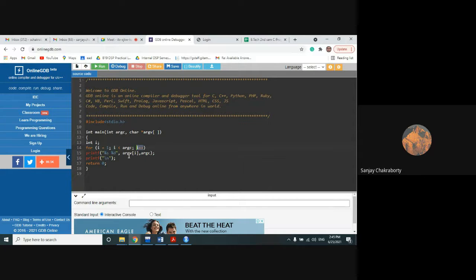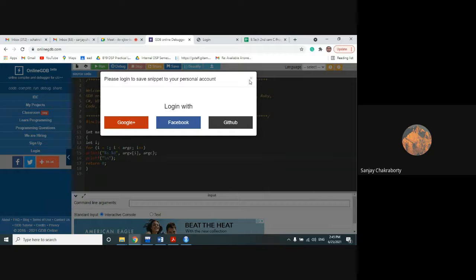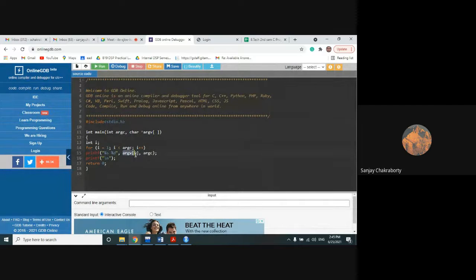Now I++. Then it will print these variables. The first one is the argv array, argv of i. When i becomes 1, it will print the first command argument, argv of 1. When i becomes 2, it will print the second command argument, argv of 2. When i becomes 3, it will print the third command argument, argv of 3, and so on until it reaches argc.